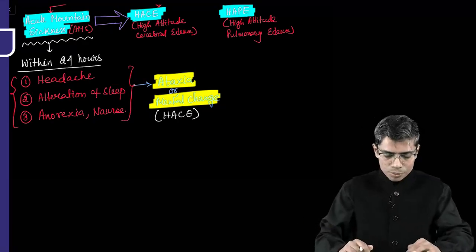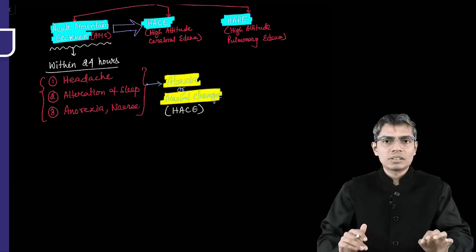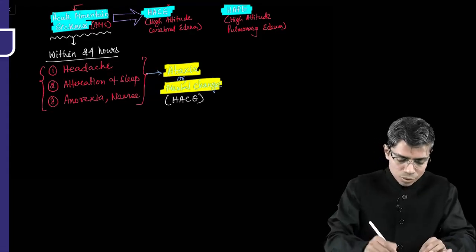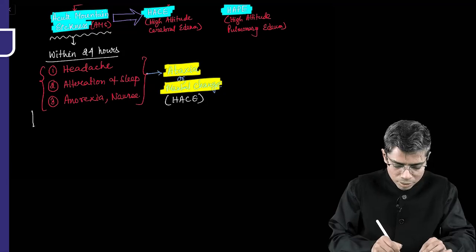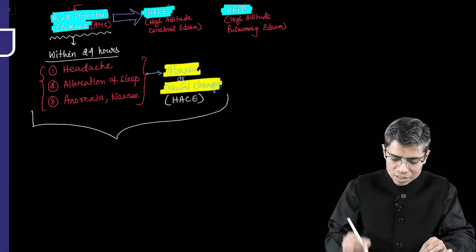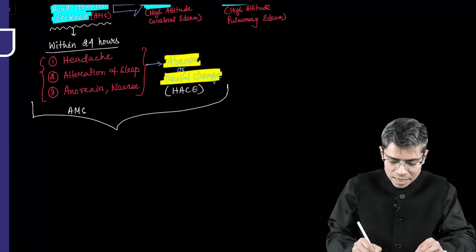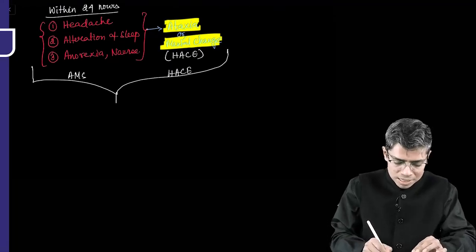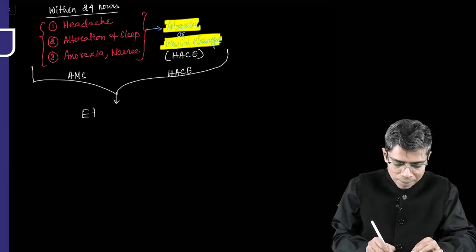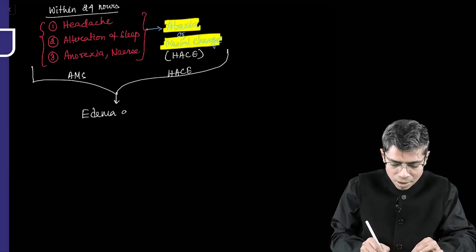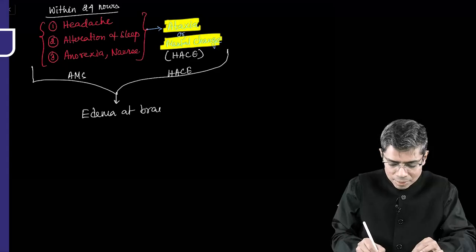So if I ask you, what is the common pathology in both of these conditions, AMS, acute mountain sickness, and the severe form, HACE? The common pathology is development of edema at the level of the brain.